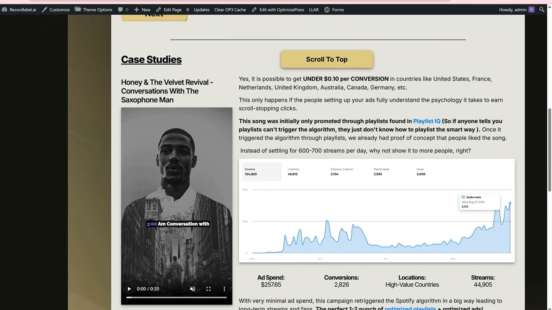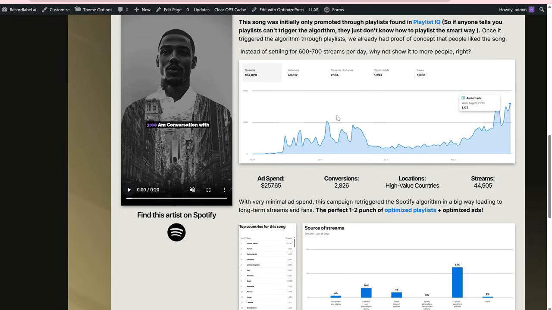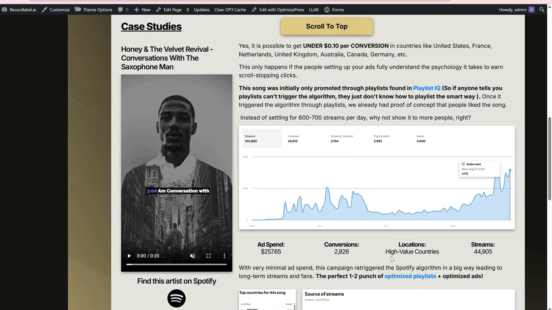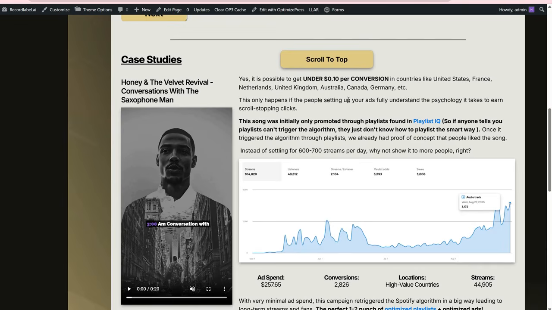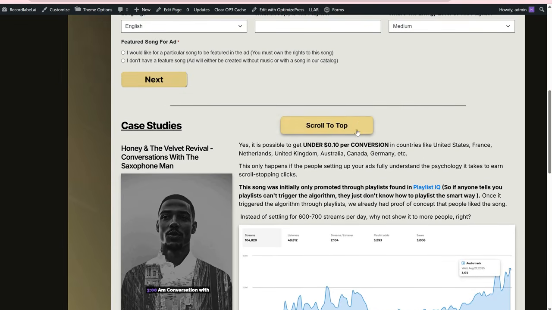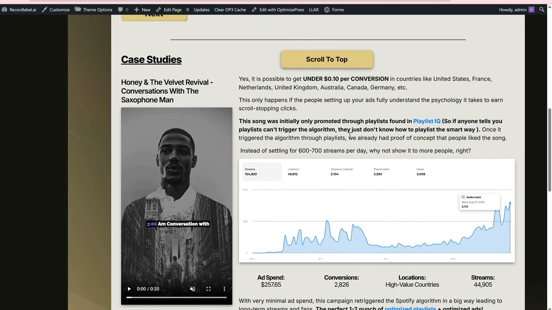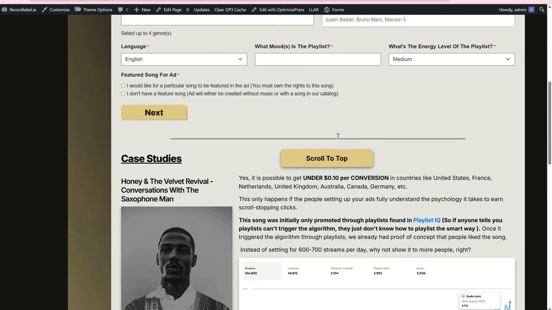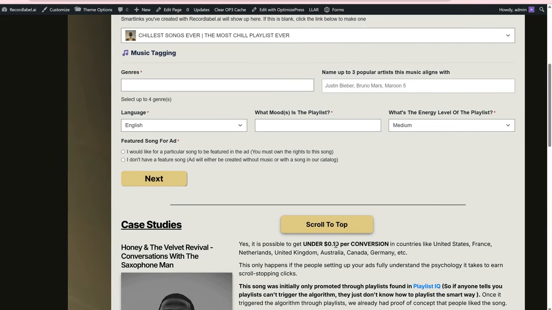So I know a lot of you right now are saying, I've tried meta ads, it didn't work, especially running to high value countries. I'm not getting anywhere near 10 cents per conversion. Even if you've been running ads yourself for a while, it is very hard pressed to find somebody getting under 10 cents per conversion on any ad they've ever tried, especially in these high value countries. They might get them in like Brazil, Mexico, a lot of the secondary markets, but they're not going to get them here.